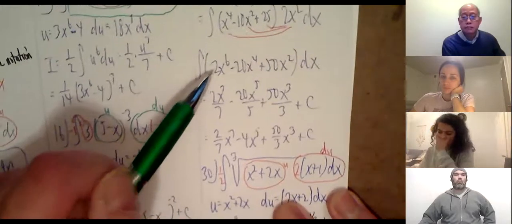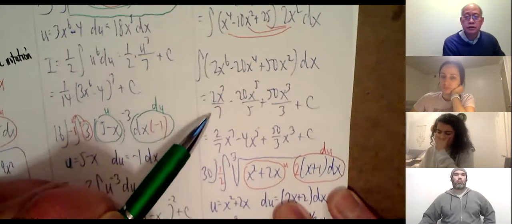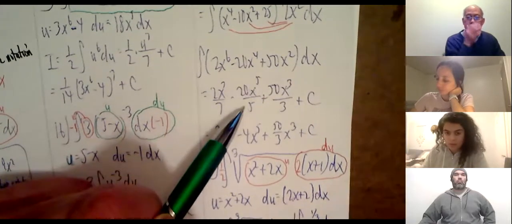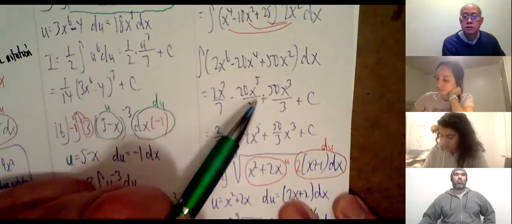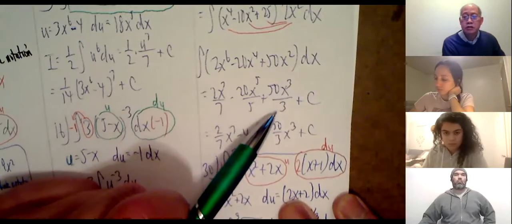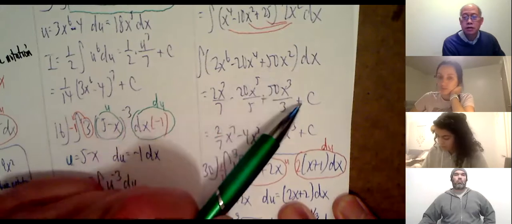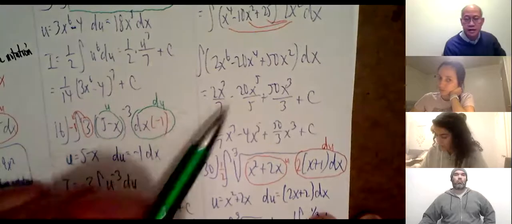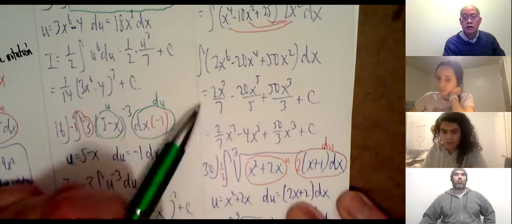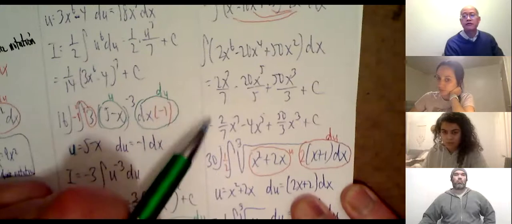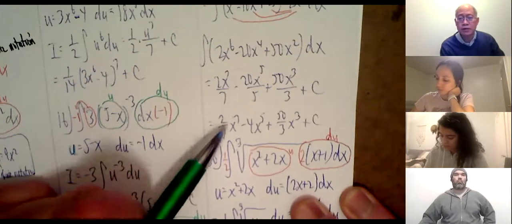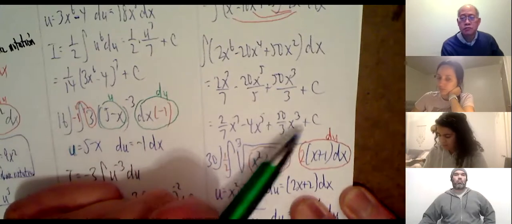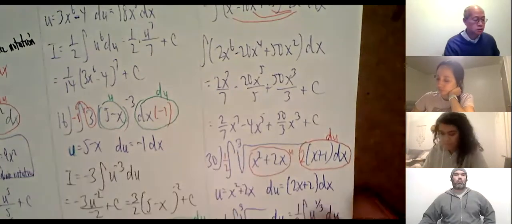All right, so 2x to the 7th over 7 minus 20x to the 5th over 5 plus 50x cubed over 3 plus a constant. Okay, and then 20 divided by 5 is 4. Leave that alone, leave that alone. Okay, so final answer is 2/7 x to the 7th minus 4x to the 5th plus 50 over 3 x cubed plus a constant. Okay.